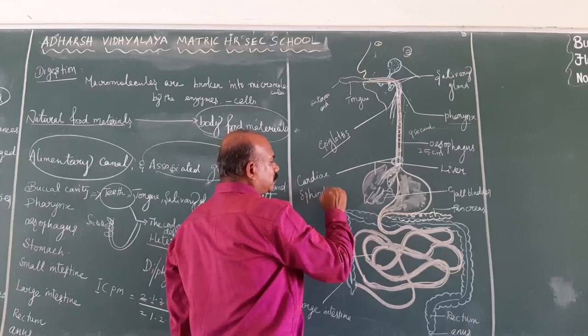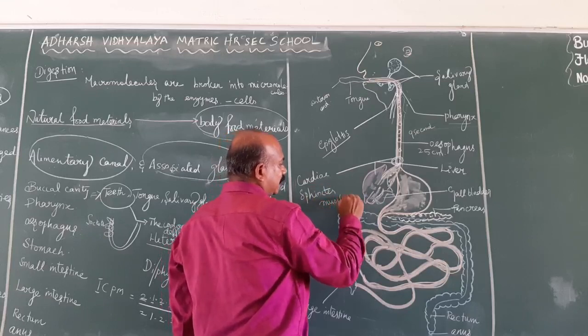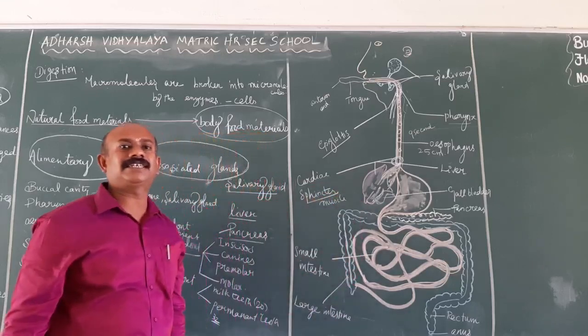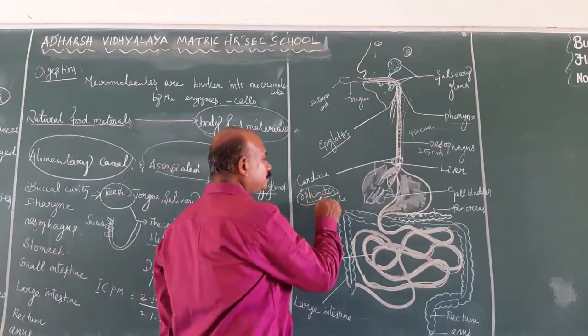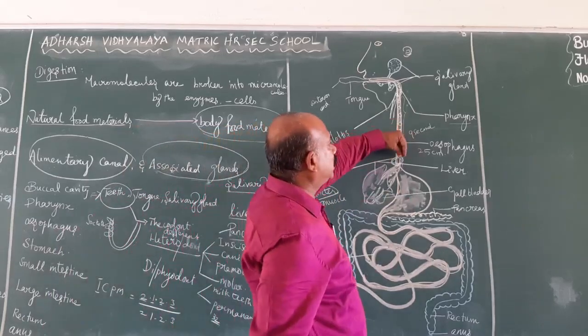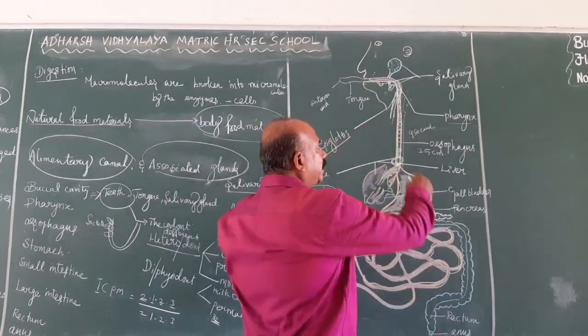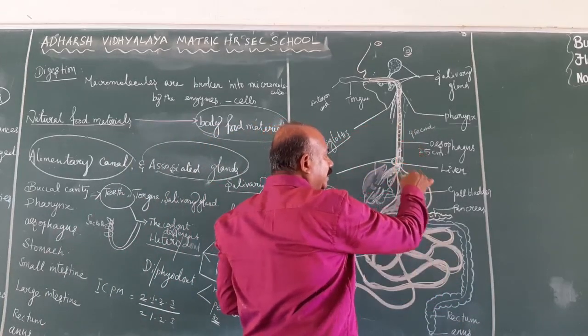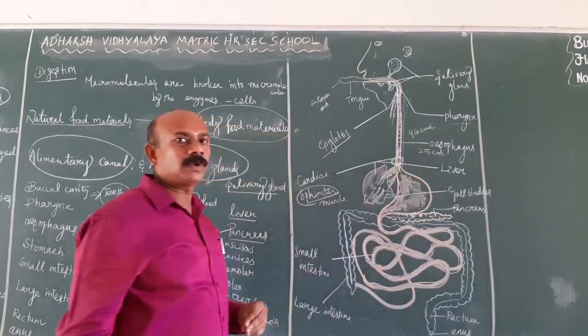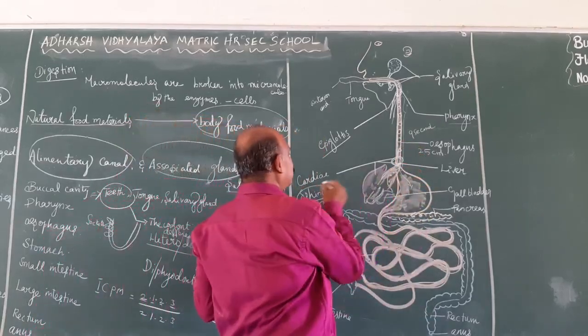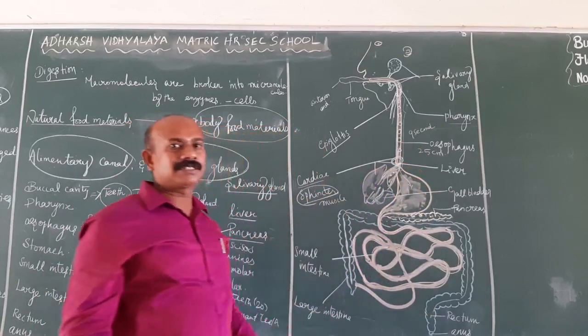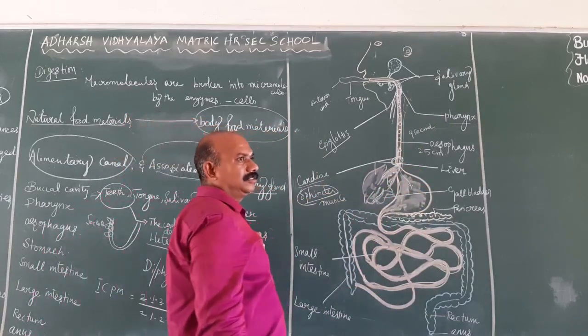So sphincter muscle means the muscles have a contraction and relaxation capacity. The cardiac sphincter muscles allow the food material to pass from the esophagus to the stomach. A weakening of the cardiac sphincter muscles may lead to GERD.